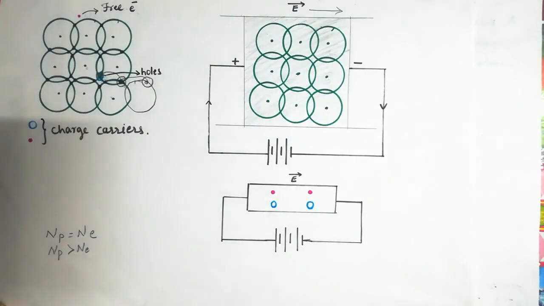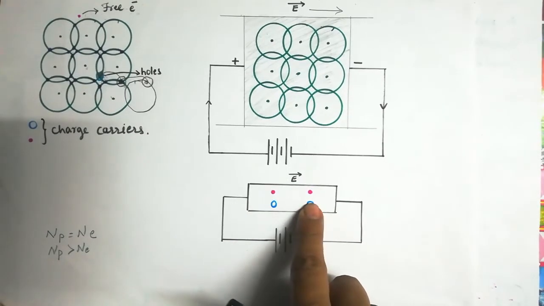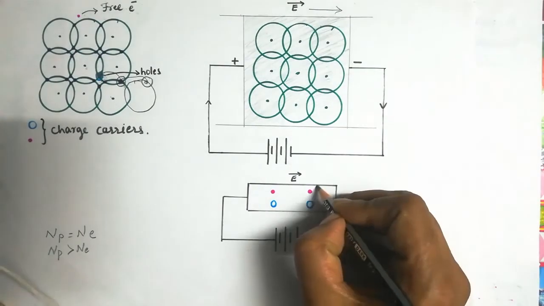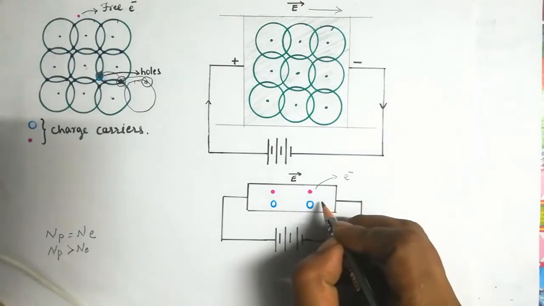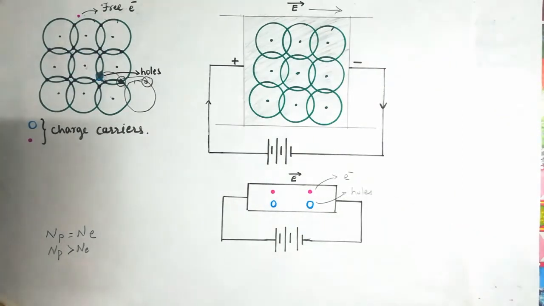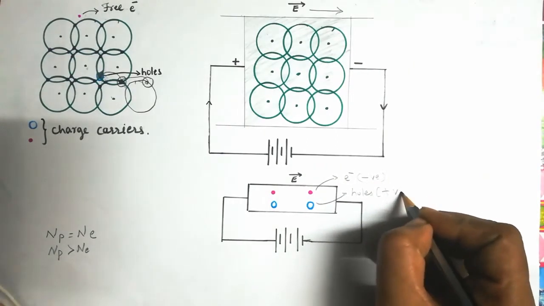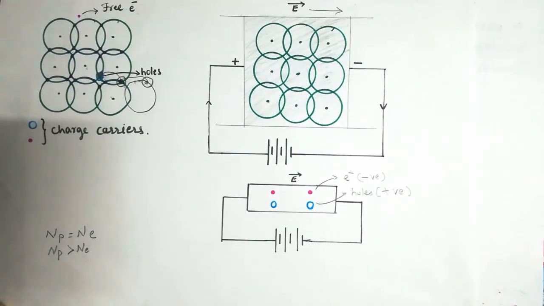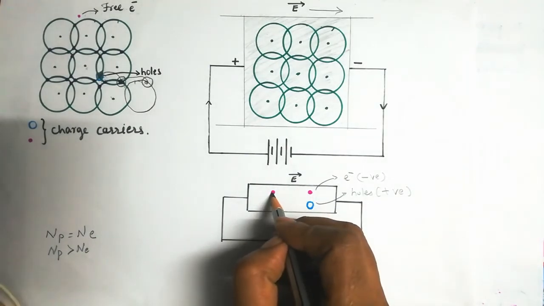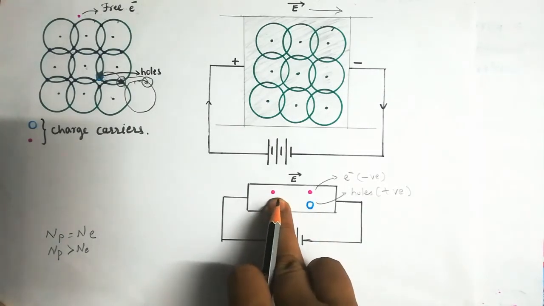Let us take the example of two electrons and two holes, which are connected to the external field. Here, these are electrons and these are holes. Means they are negative charges and these are positive charges. As we have studied in current electricity, the electrons move towards the positive terminal of the battery as they are negative charges.